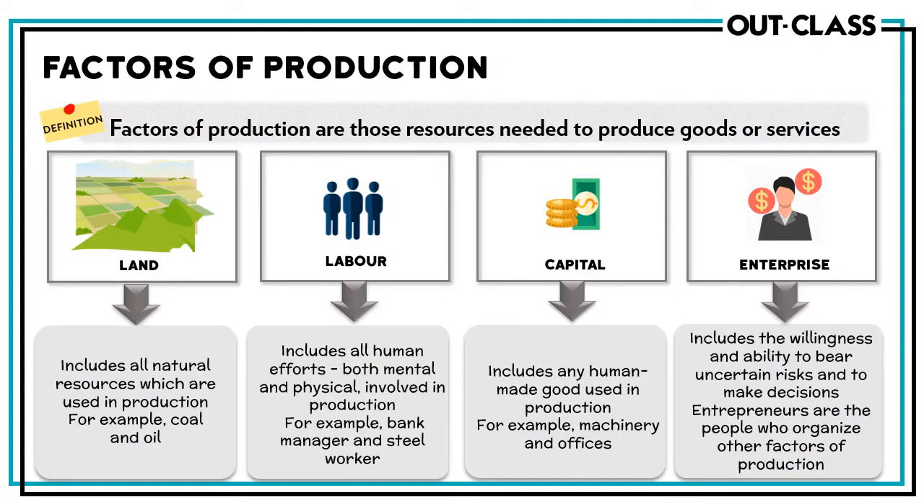Factors of production. Factors of production are resources needed to produce goods and services, like we've already done. They can be divided into four main categories: land, labor, capital, and enterprise. So land is the physical area as well as any resource that you extract from land. So coal that you extract from land, oil that you may extract from land, fruits and vegetables that grow on the land, rivers, oceans, all of these will come under this category.